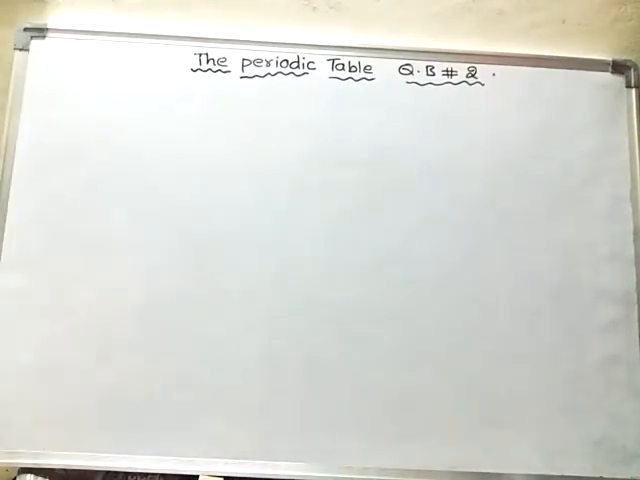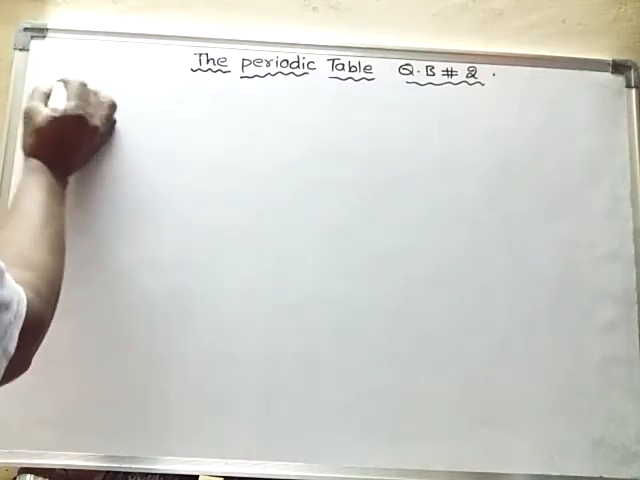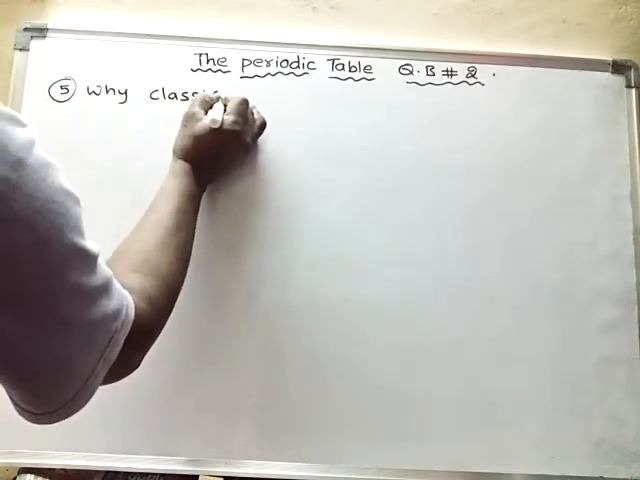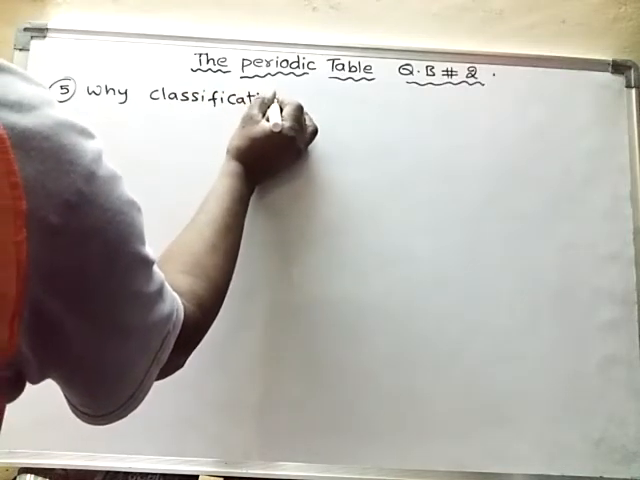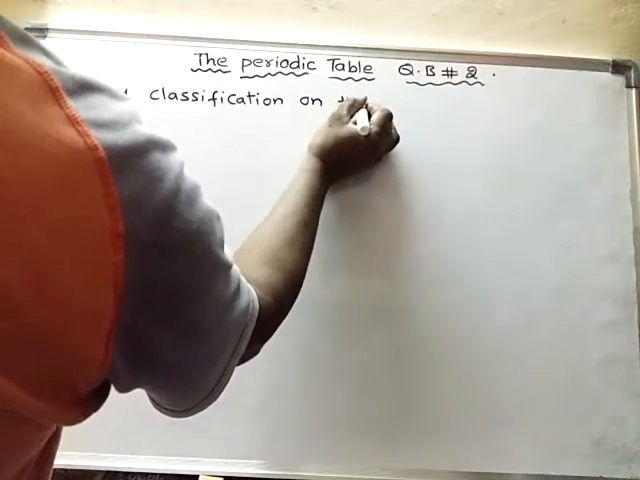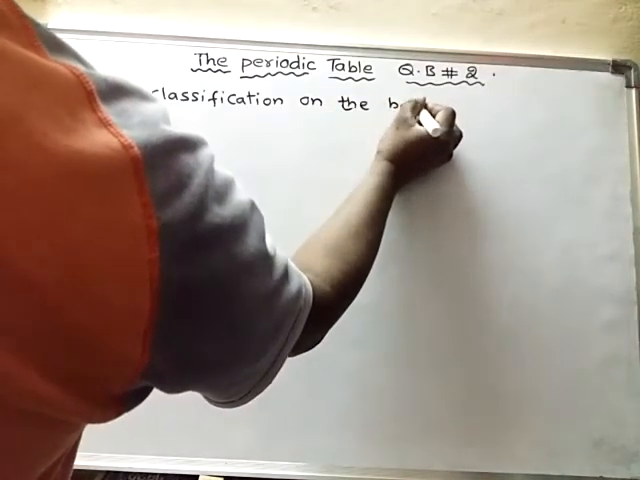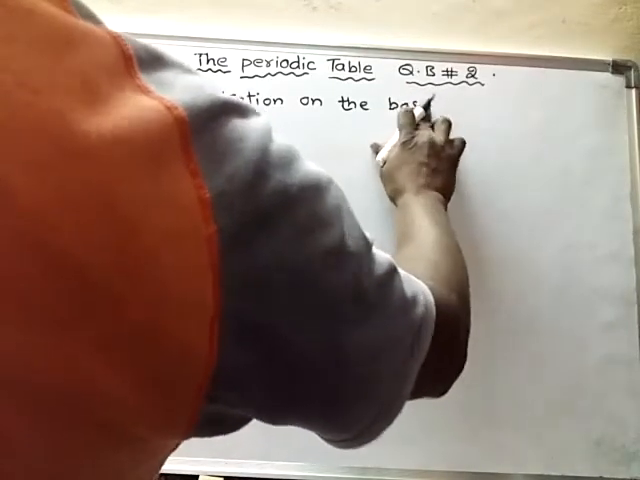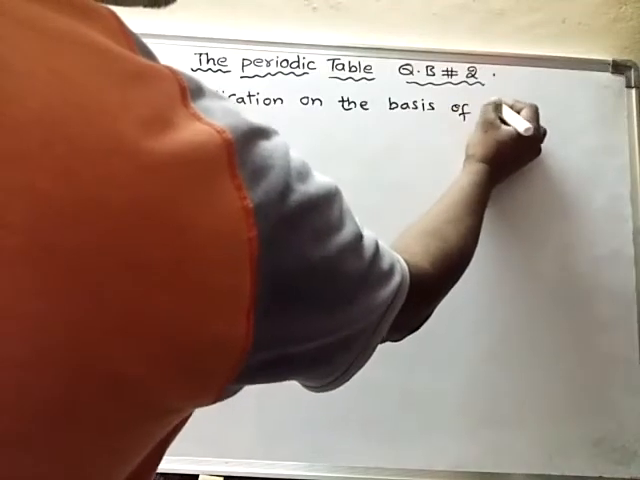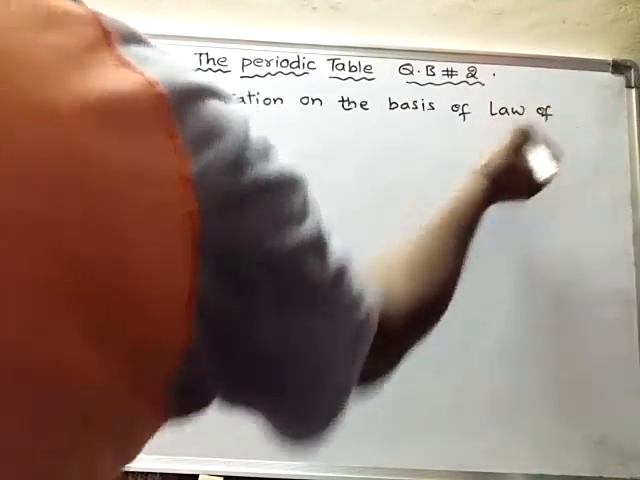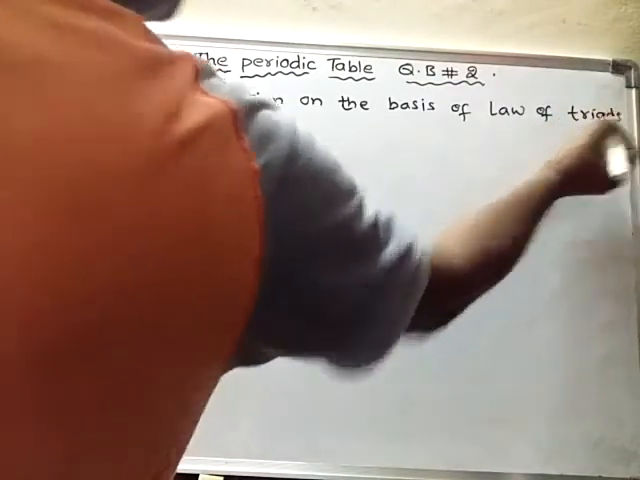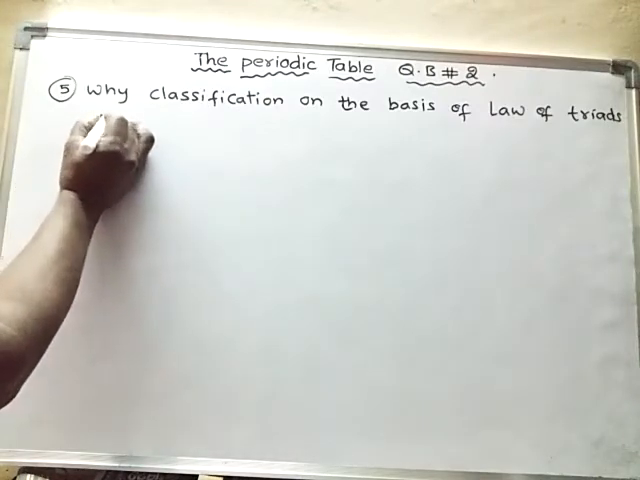What is the fifth question? Why was classification on the basis of law of triads rejected?